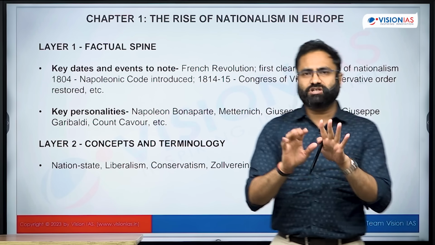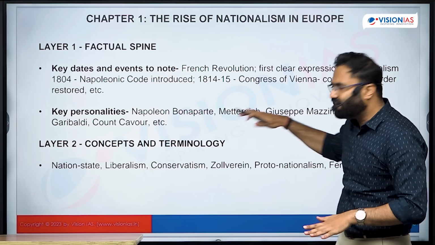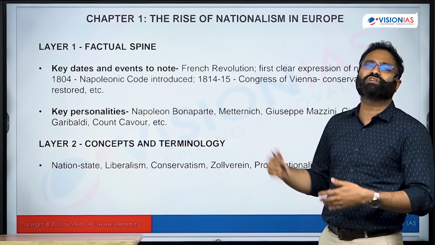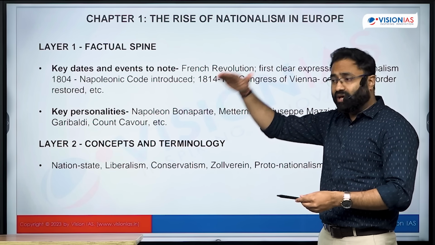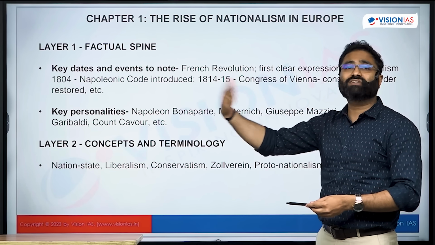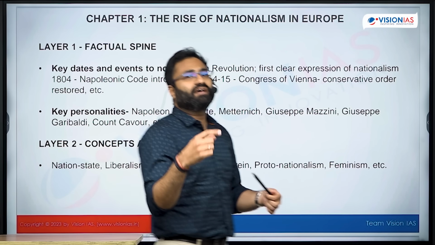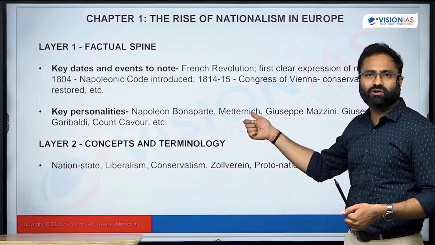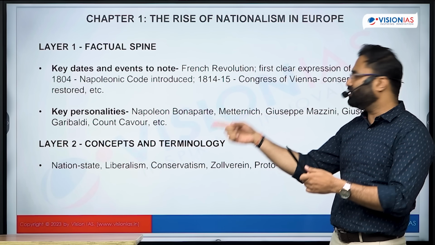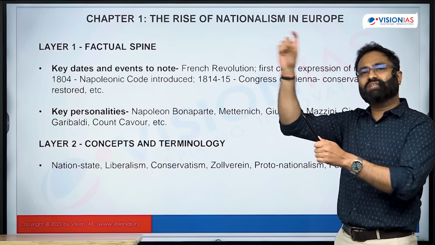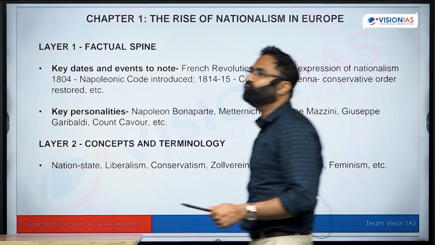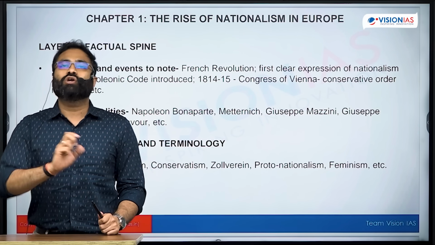So basically what's going to happen is that once you have read about these personalities, these are very significant personalities. Each of them has contributed significantly. Napoleon Bonaparte, after the French Revolution, gave further direction to the French Revolution, and eventually raised the rise of nationalism in France. Eventually there was a rise of Metternich also, because as a counter to the revolution, Metternich restored the conservative order again. Then Mazzini, Garibaldi, Count Cavour, they were associated with the unification of Italy, and specifically the unification of Germany.